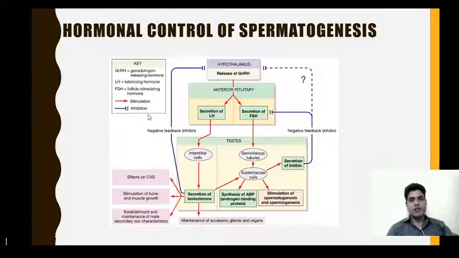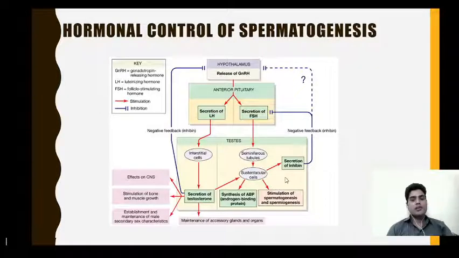Now let's study the hormonal control. The release of gonadotropin releasing hormone from the hypothalamus stimulates the anterior pituitary to release the hormones luteinizing hormone and follicle stimulating hormone. First we will study the role of follicle stimulating hormone. These follicle stimulating hormones reach the testes, and there they act on the seminiferous tubules, and that leads to the formation of spermatozoa by the process of spermatogenesis and spermiogenesis.